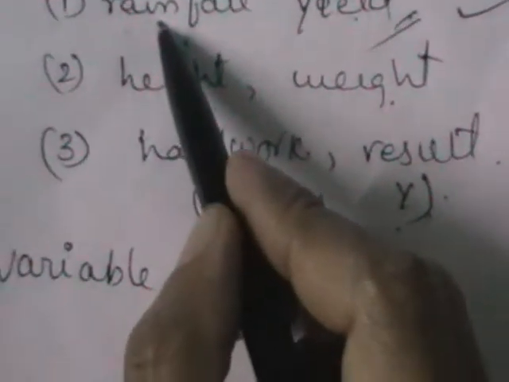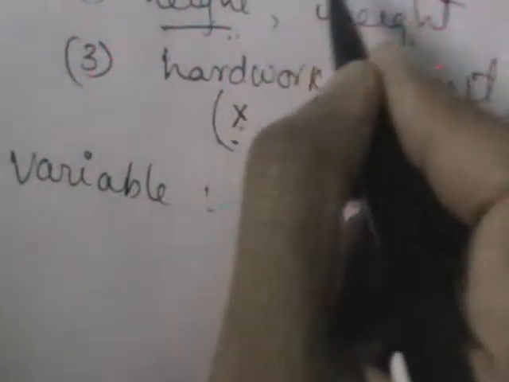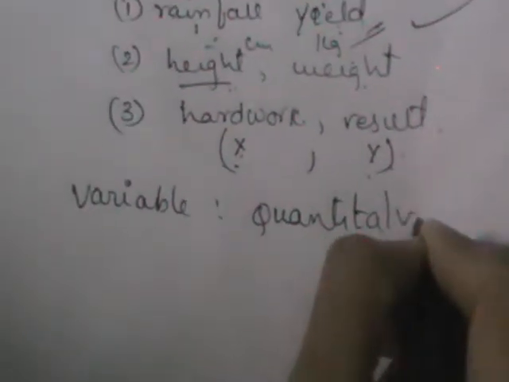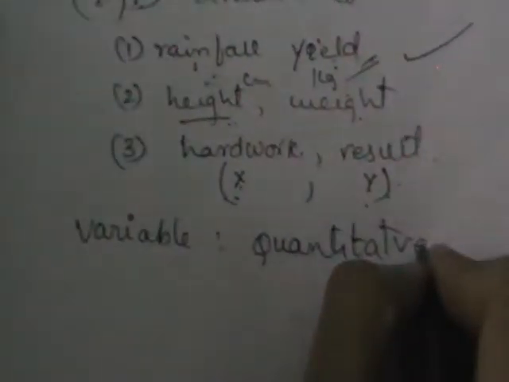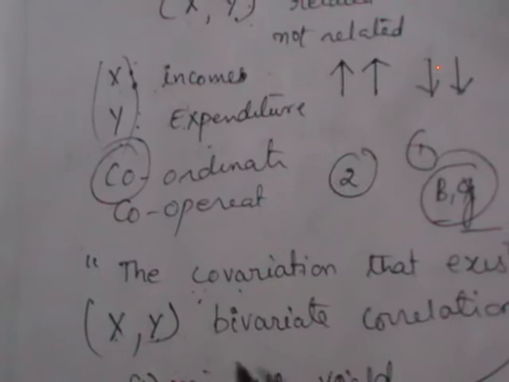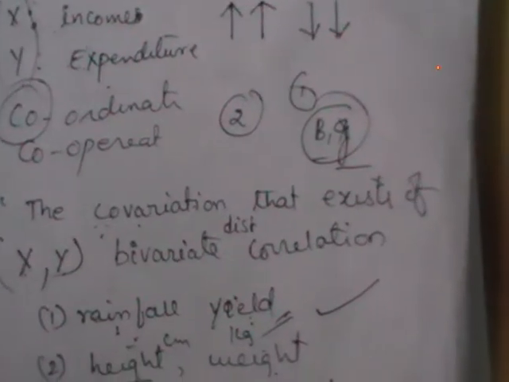Rainfall can be measured in either cm or mm. Yield can be measured in tons or anything. Height in centimeters, weight in kilograms. Whichever variables are measured quantitatively, we call those variables. Correlation is nothing but the covariation that exists between two interrelated variables of a bivariate distribution. These are the best examples.